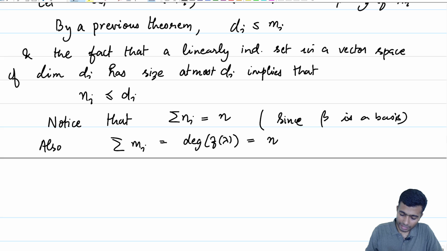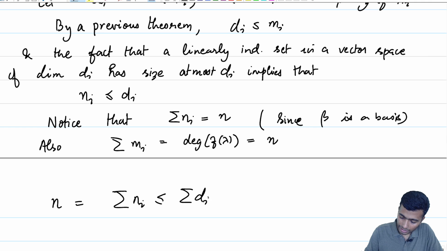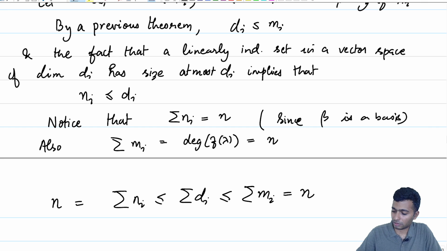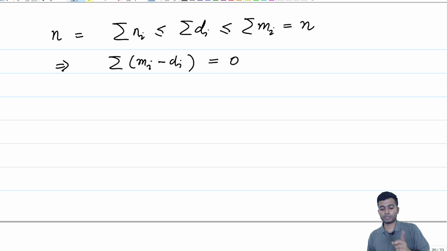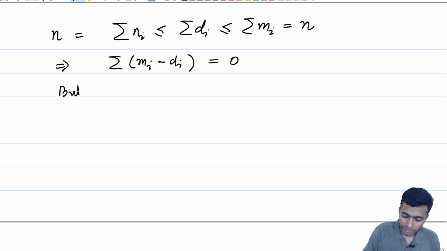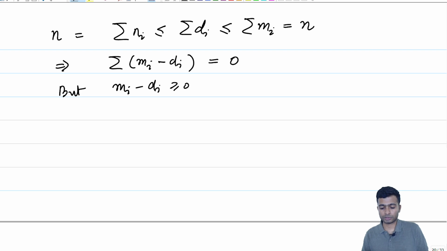And what do we hence have? We have that n is equal to summation Ni, which is less than or equal to summation di, which is less than or equal to summation mi, which is again equal to n. So, there is a sandwiching that has happened, and therefore summation of mi minus di is equal to 0, but we know that mi minus di is greater than or equal to 0 by one of the previous theorems.